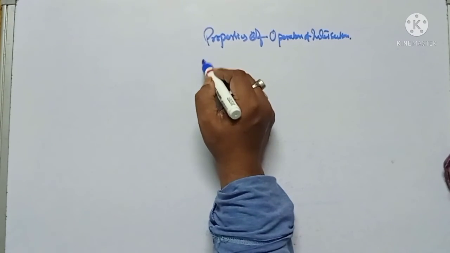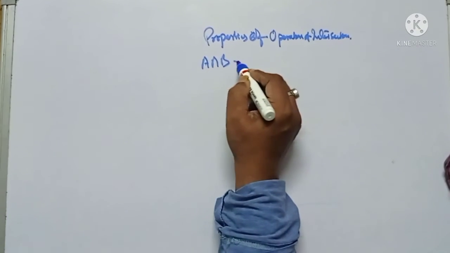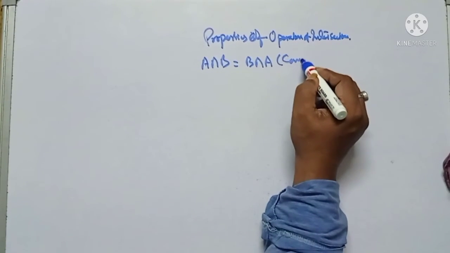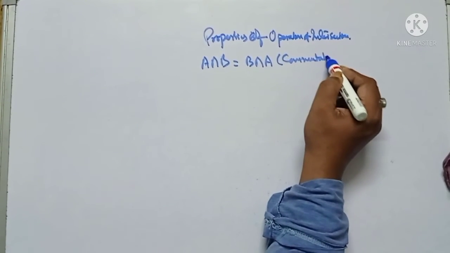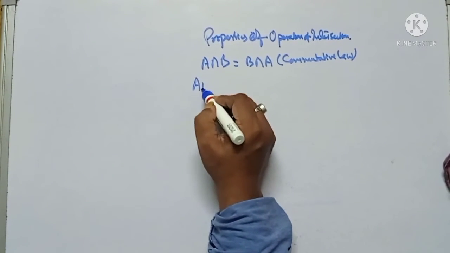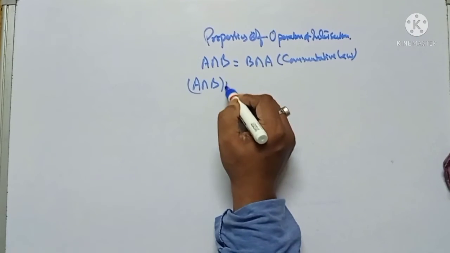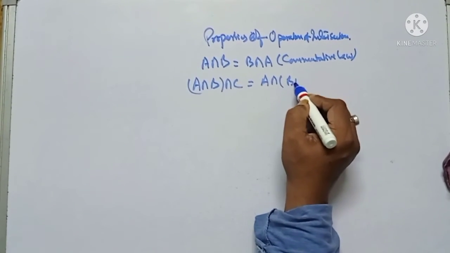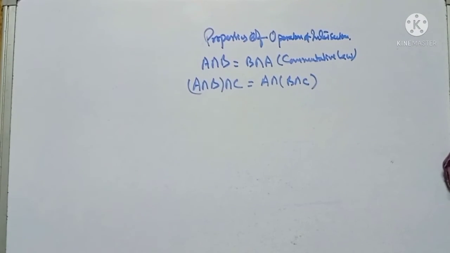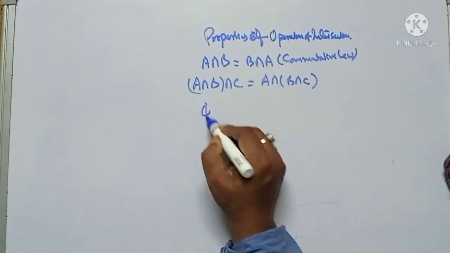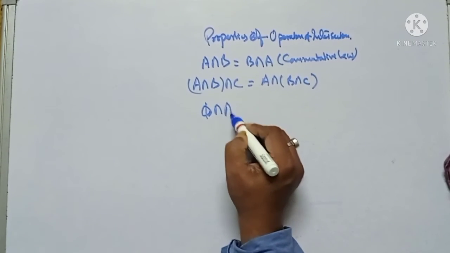That is, A intersection B is equal to B intersection A. This is the commutative law. And A intersection B intersection C, that is A intersection B intersection C, this is the associative law. Now the important law is with phi, that is phi intersection A.